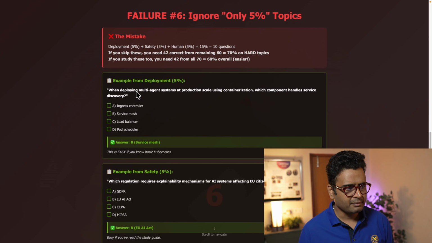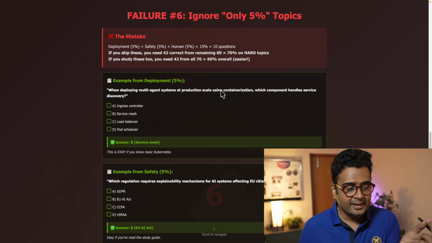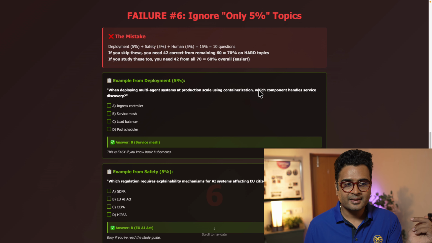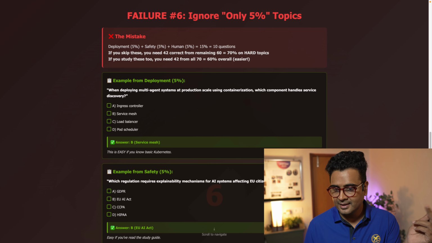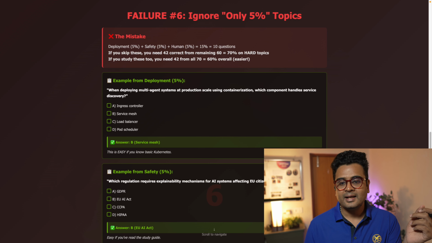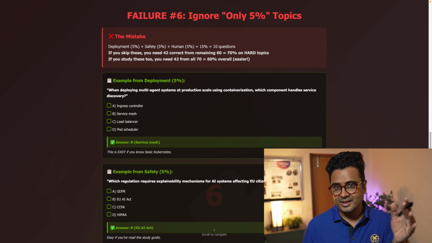To give you an example from deployment: when deploying a multi-agent system at production scale using containerization, which component handles service discovery? Is it ingress, service mesh, load balancer, or pod scheduler? It's a service mesh.